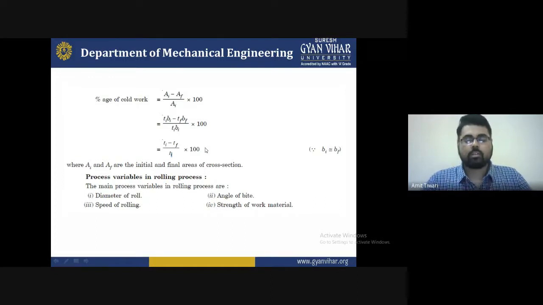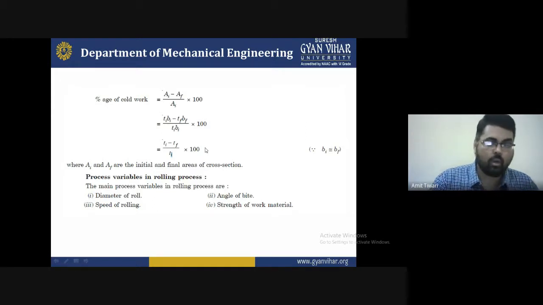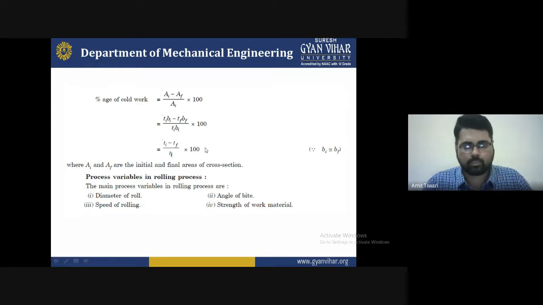And then the strength of the work material, because it is very necessary to find it out. After that, you will apply some forces or a certain speed as per the condition of the work material. If you do not check the strength of the material and you apply certain forces, there is a chance that if the material cannot bear the forces, it will break during the rolling process. So first of all, you will find out the mechanical properties of the workpiece material, and after that you will do the rolling process. It will be helpful to you.